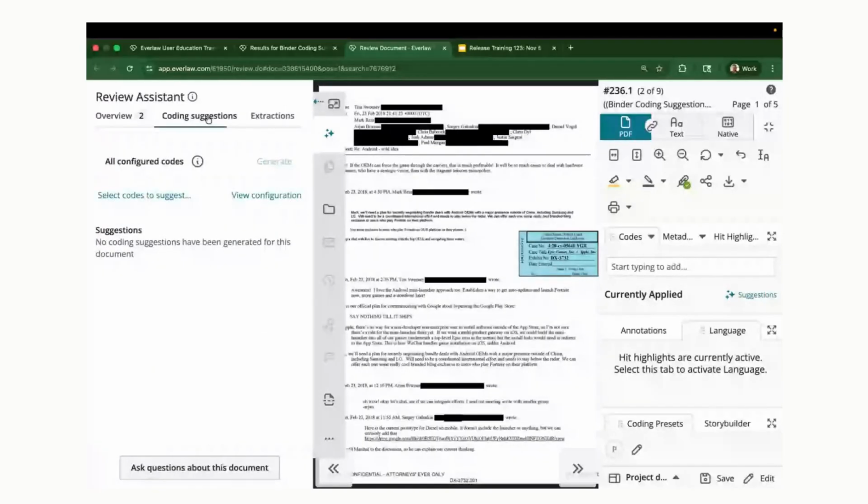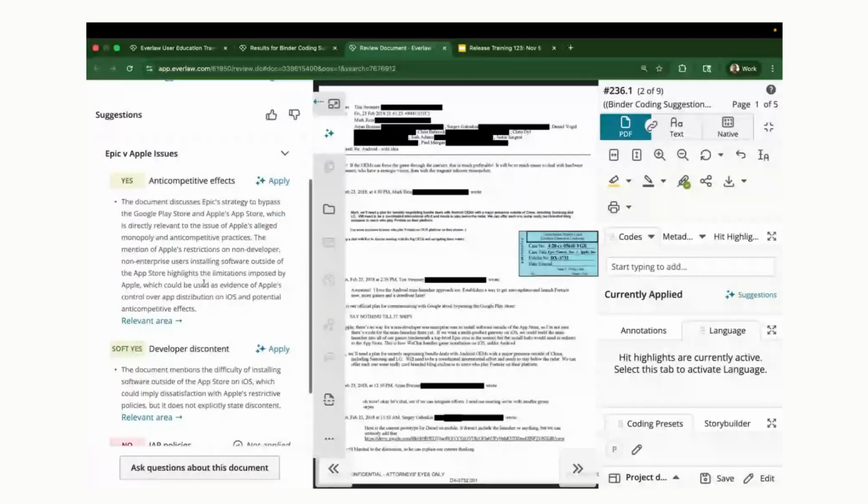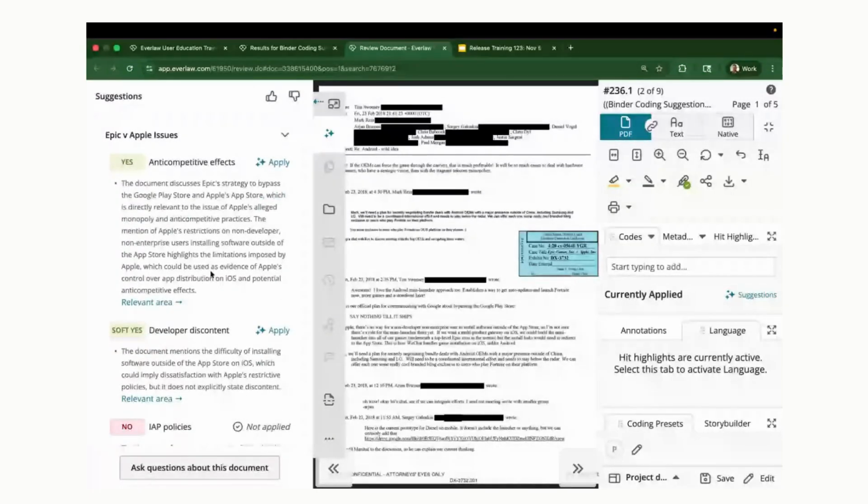And then we also have coding suggestions available as well. So if you would like to use these coding suggestions to help decide whether or not you should apply a specific code to a document, we can get that set up for you. And this is all going to be included in your Everlaw subscription.